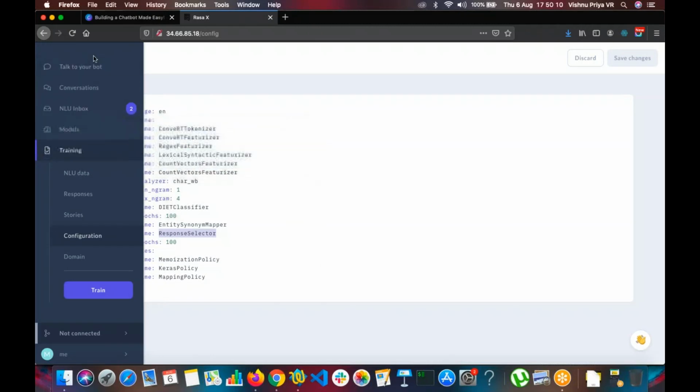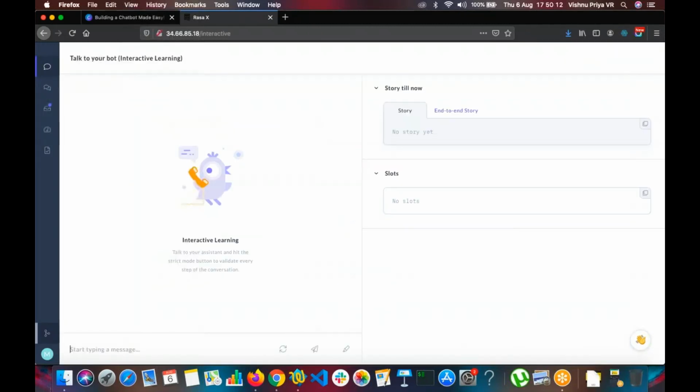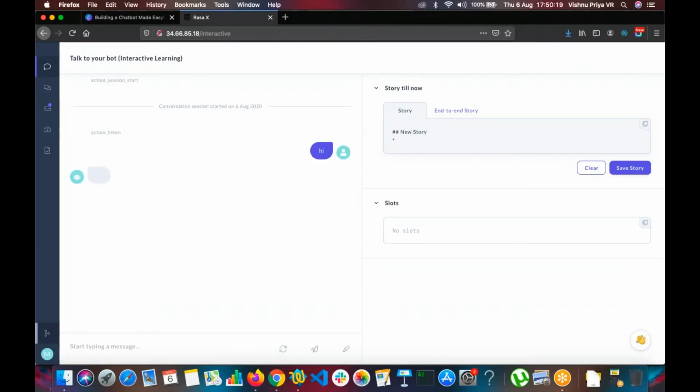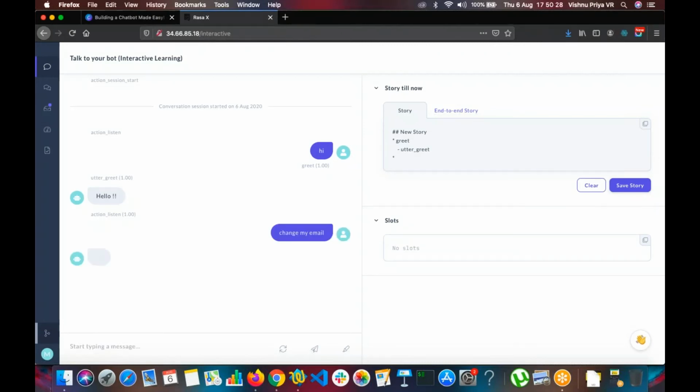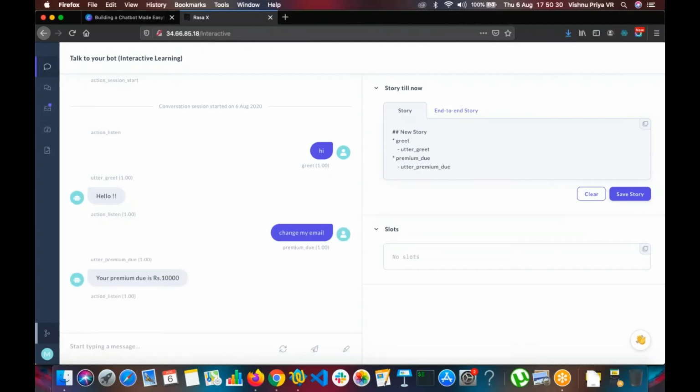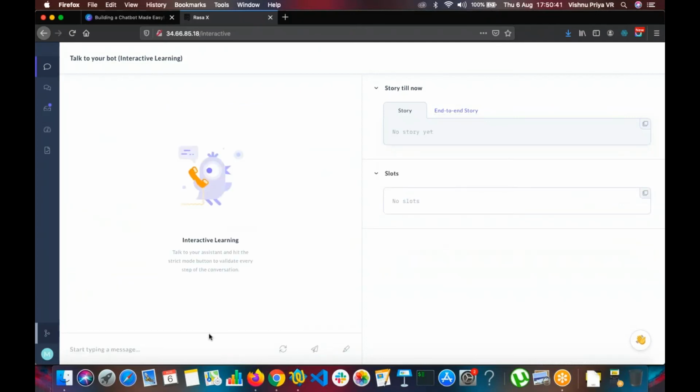Awesome. So let's go to the bot and see if our story works or not now. So first would be the greet, just giving hi. And then the next would be change my email. Change my email. Oh, it didn't work. Okay, so we can actually correct it here by using the strict mode. We can see that later.